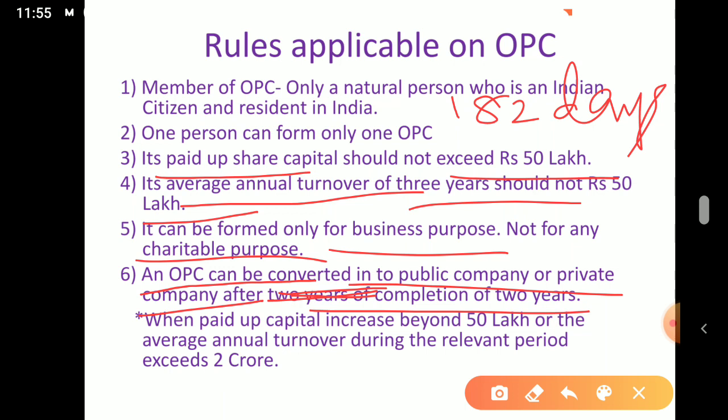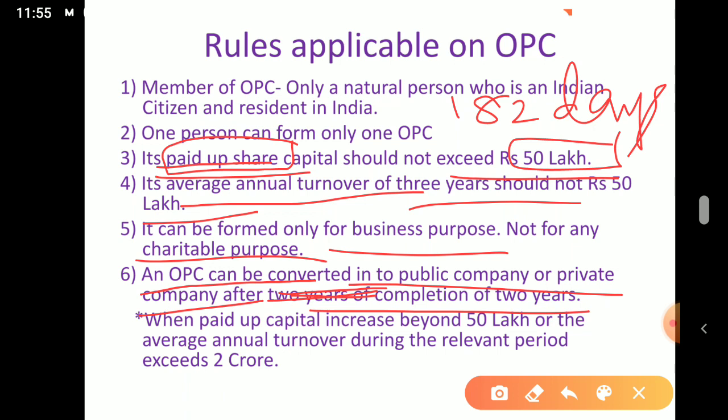When paid up capital increases beyond 50 lakhs, the money paid by the public, that is called paid up capital, or when the average annual turnover of the relevant period exceeds 2 crore, then automatically the OPC will be converted into a public company or private company.